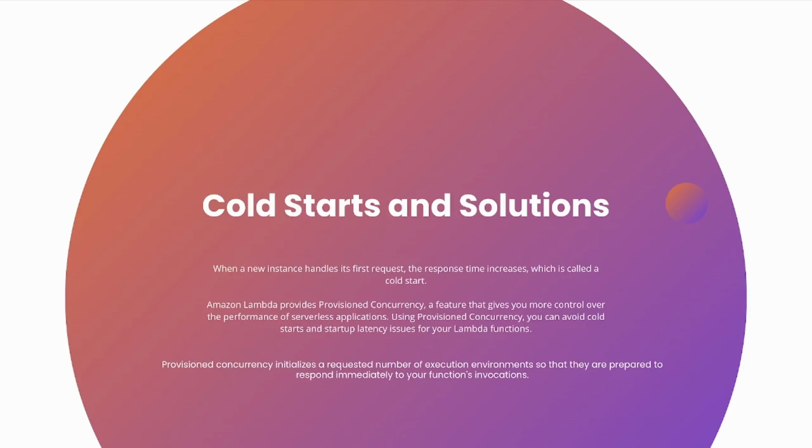So you would have to configure this when you're creating your Lambda function, and it is going to come at an extra charge. But if you want to make sure that you don't have cold starts, this is a solution to that.